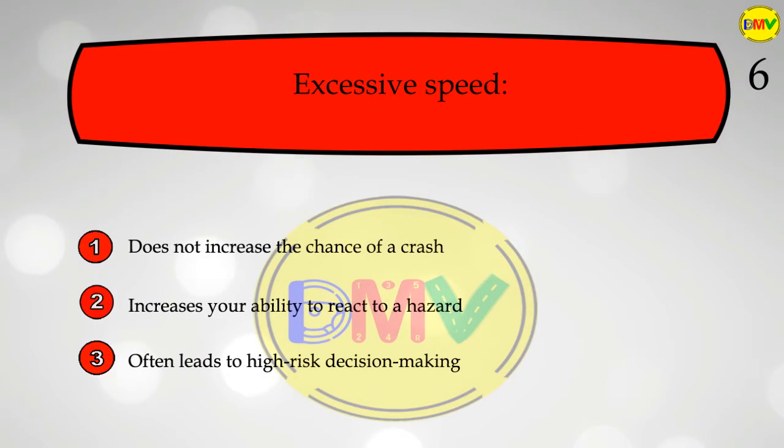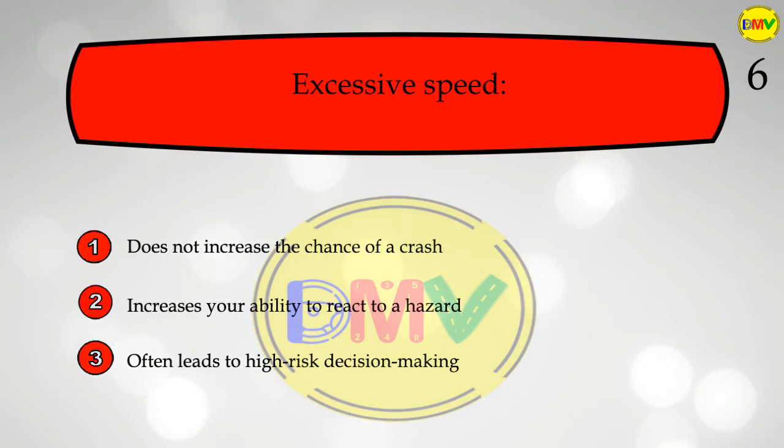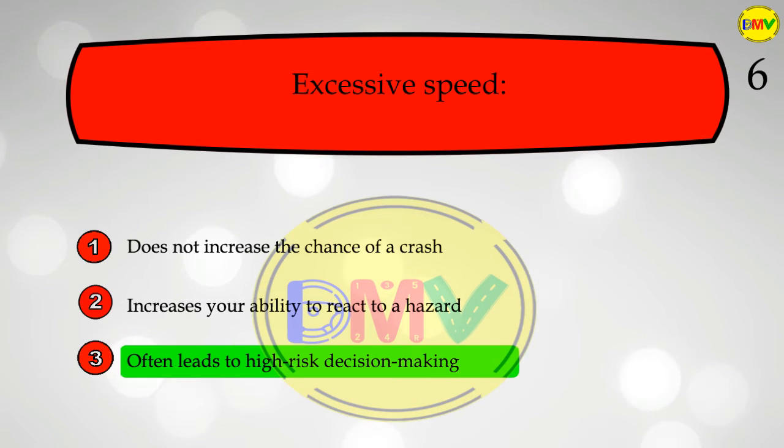Question 6. Excessive speed 1. Does not increase the chance of a crash. 2. Increases your ability to react to a hazard. 3. Often leads to high-risk decision-making. The correct answer is 3.